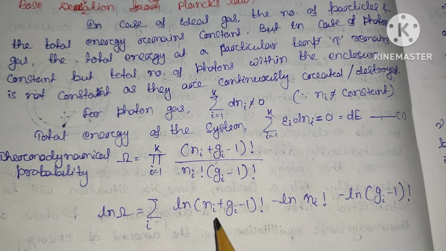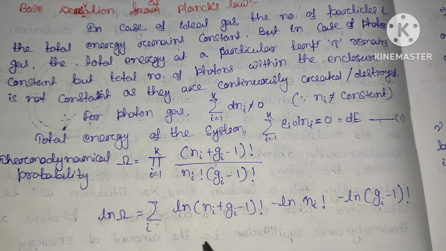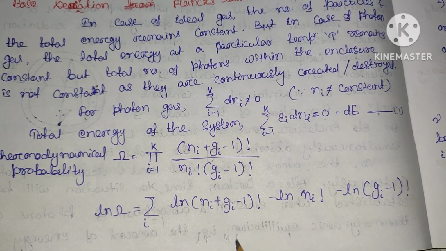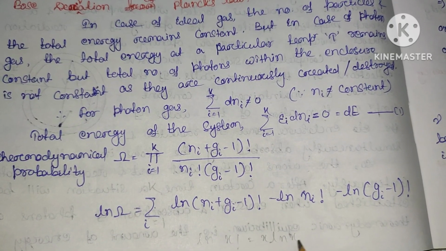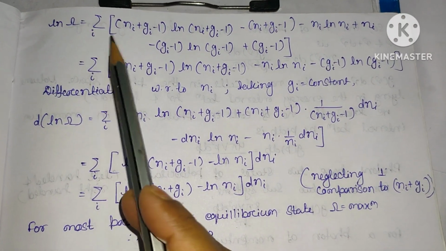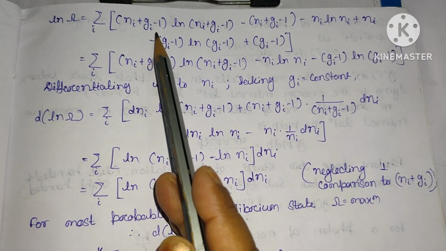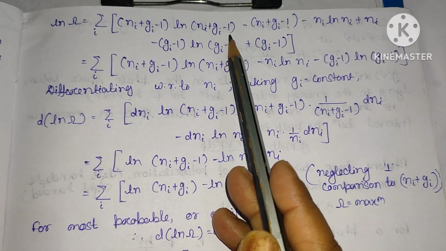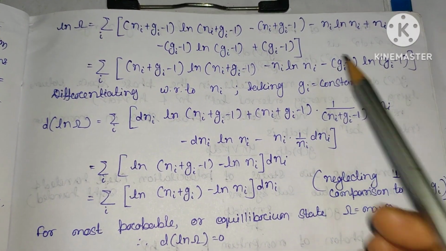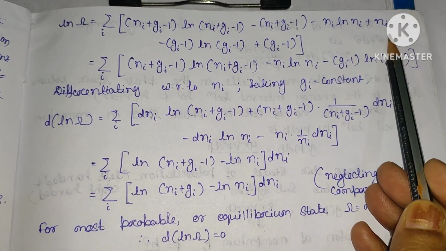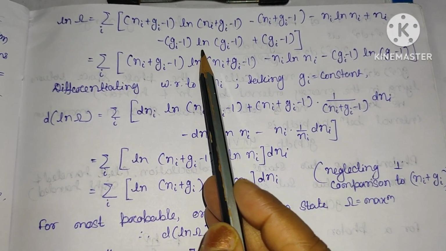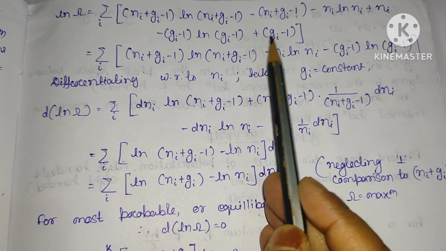Here you can apply the Stirling approximation. You can remember that ln x factorial equals x ln x minus x. By putting this in, we get ln omega equal to the sum over i of (Ni plus Gi minus 1) ln (Ni plus Gi minus 1) minus (Ni plus Gi minus 1). Again, ln Ni factorial becomes minus Ni ln Ni plus Ni, and ln (Gi minus 1) factorial becomes minus (Gi minus 1) ln (Gi minus 1) plus (Gi minus 1).